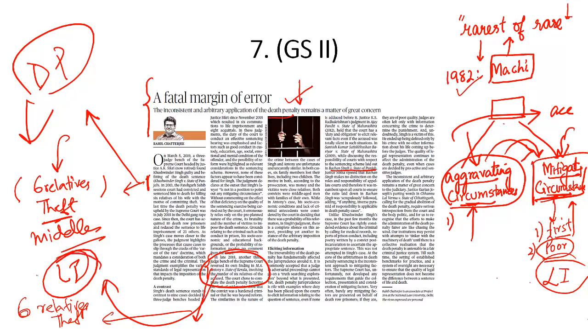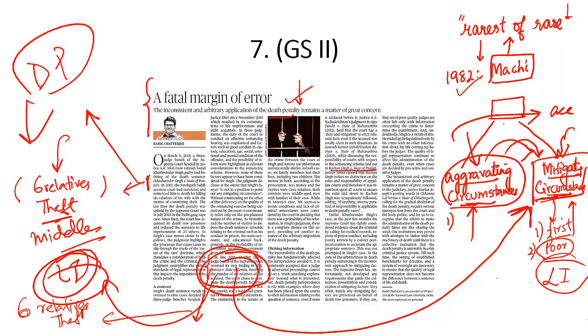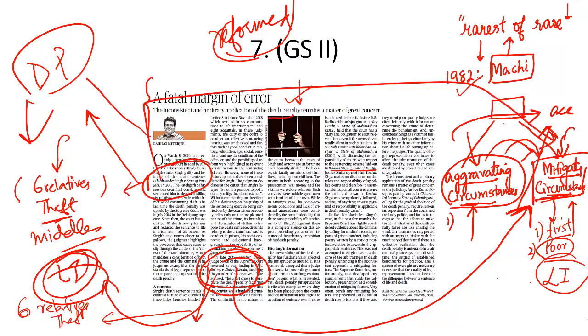Why? Because in this judgment, the Supreme Court took a view of the mitigating circumstances which speak in favor of the accused. The Supreme Court said that there is still an opportunity that this offender can be reformed. But in this judgment, the Supreme Court did not take into account the mitigating circumstances.